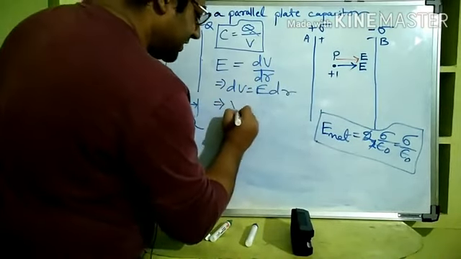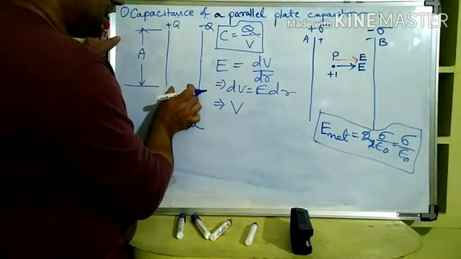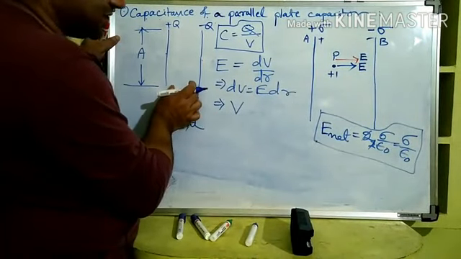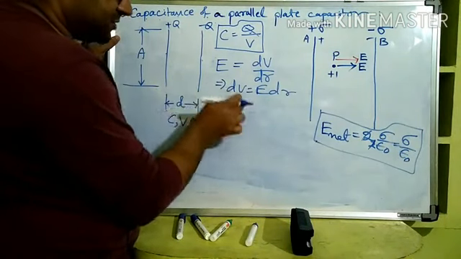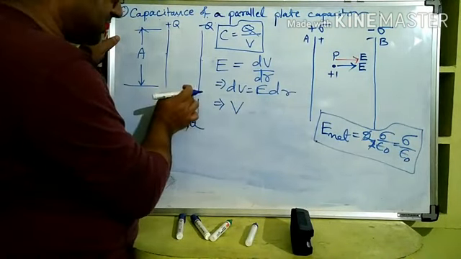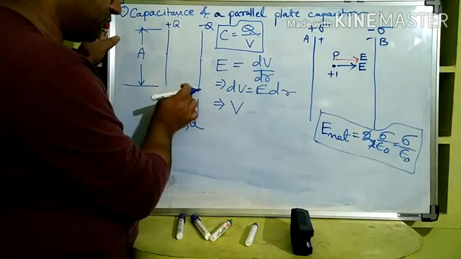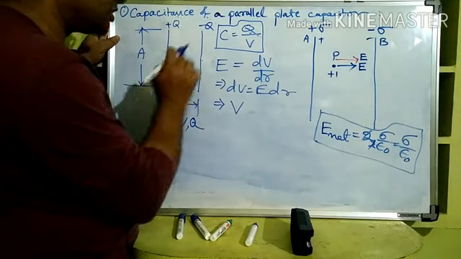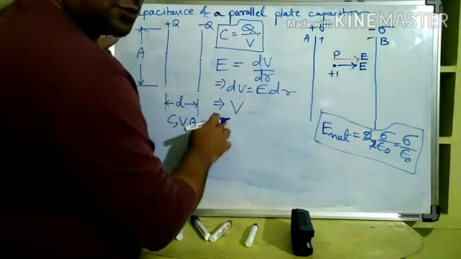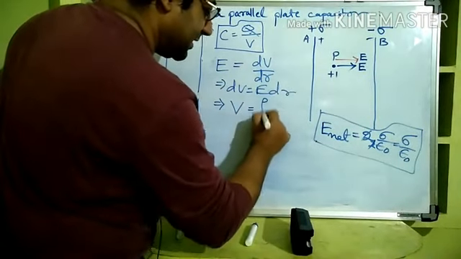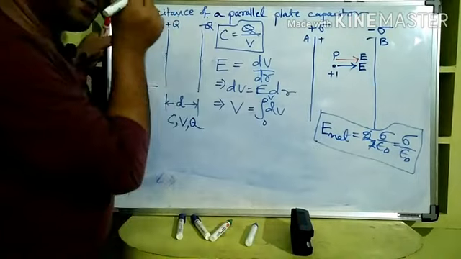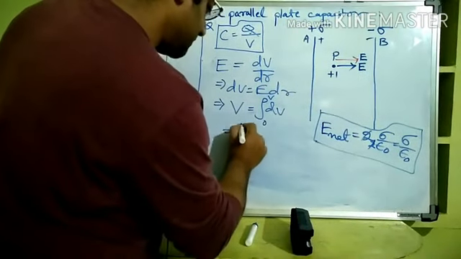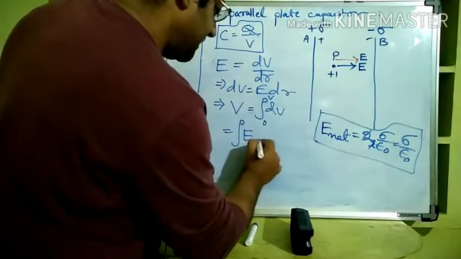What is V, the potential of the capacitor? Potential of the capacitor is nothing but the dV over the gap in the capacitor. So V is the integration of that from here to here. If you move one unit positive charge from here to here, the total work done is V, right? So mathematically writing, that is the integral of dV from 0 to V. This is the mathematical way of writing. So this is equal to the integration of E dr.